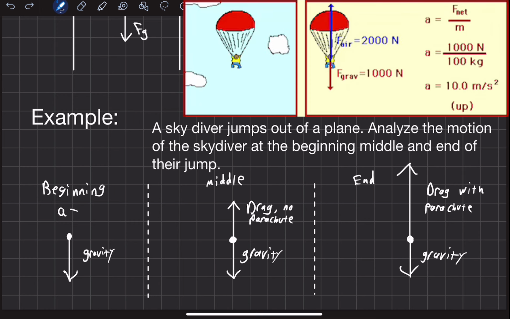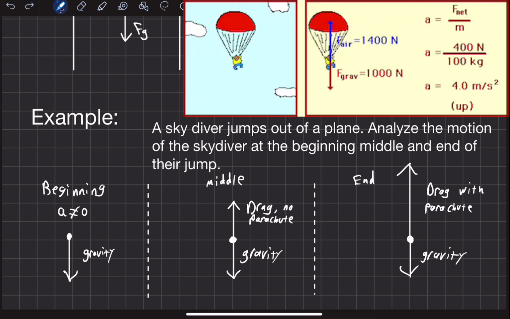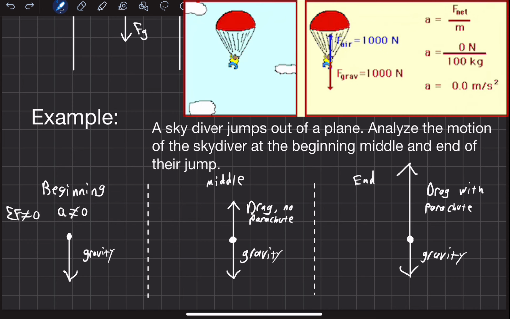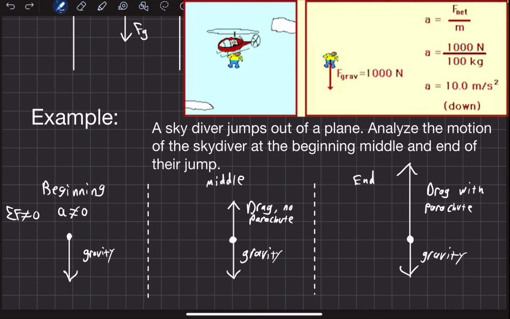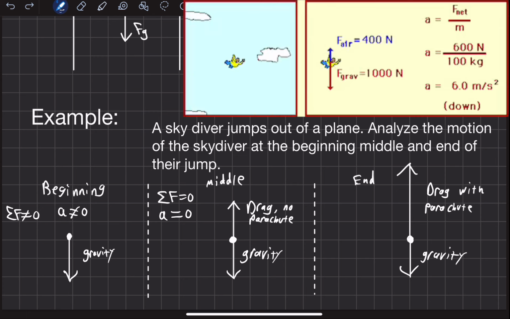Under this circumstance right here, so actually let's backtrack. Over here, acceleration is not equal to 0, and that is because the sum of all forces is not equal to 0. That was in the beginning, where we didn't have drag. But now, under this certain circumstance, the sum of all forces now equals 0, and therefore the acceleration must equal 0.